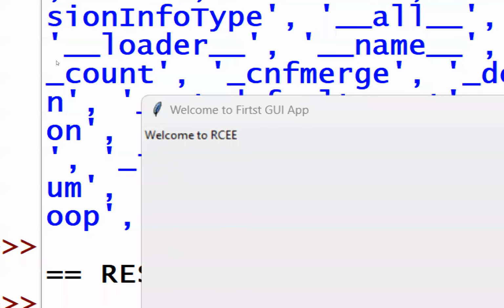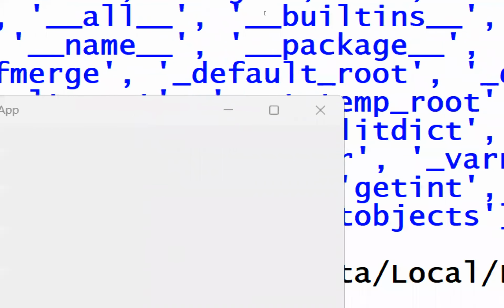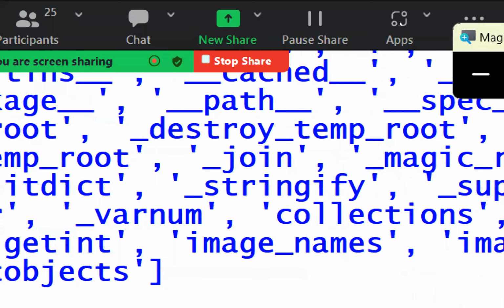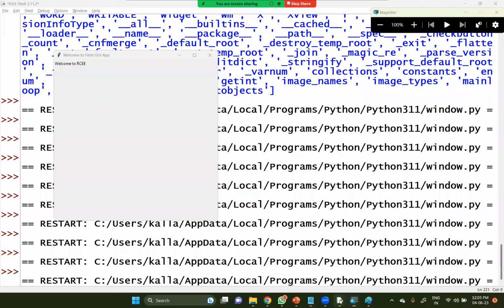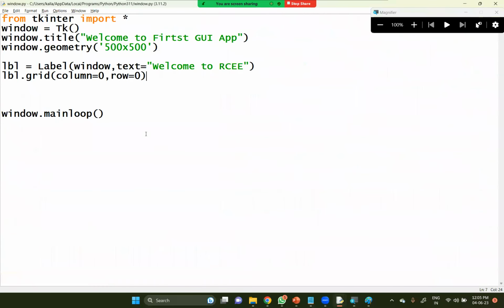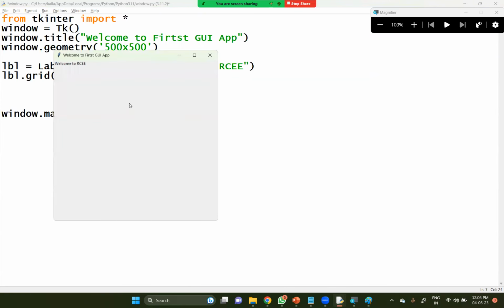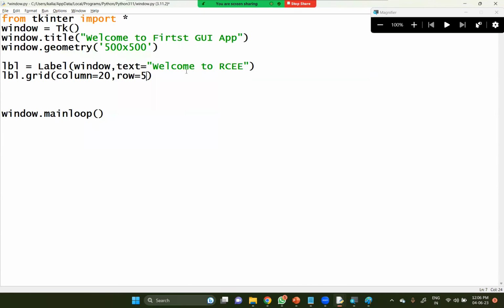Welcome to RCE, at 0. If I change the position, obviously based on that, it is going to change its position. Let me show you again. So column will be equal to 20, row will be equal to 5, for example. Right now it is 0, and column will be 20 and row will be 5.